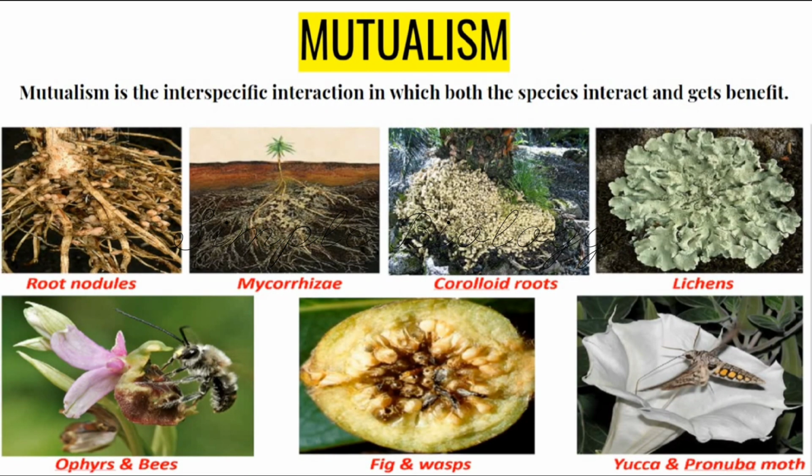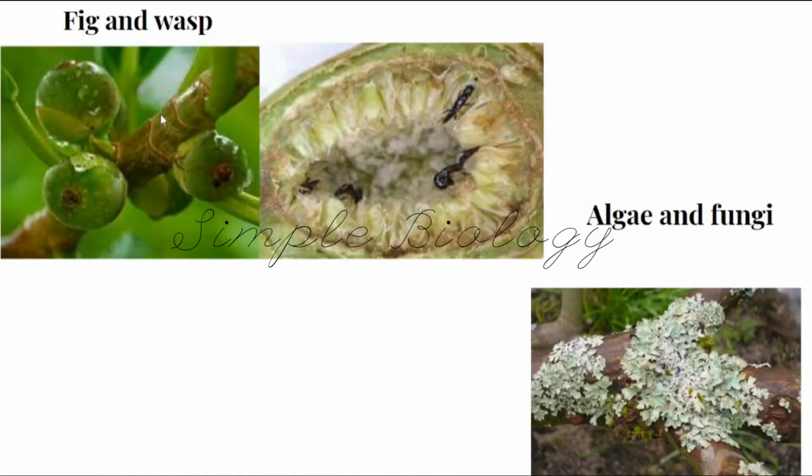Next is mutualism. Mutualism is an interaction in which both the species interact and they both get the benefit. If both organisms are getting the benefit, then that is called mutualism. Examples for mutualism are fig and wasp. Fig and wasp cannot live individually. Both are dependent on each other.